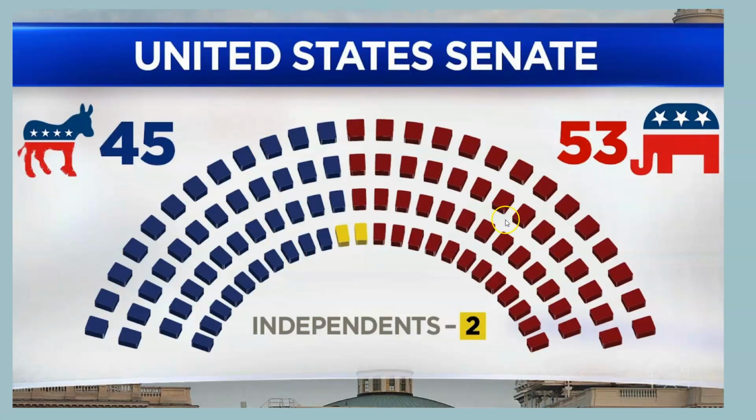So this is the Senate. Right now, there are 53 Republicans in the Senate, and there are 45 Democrats and 2 independents. So that's how it is right now. The Republicans have a majority in the Senate.